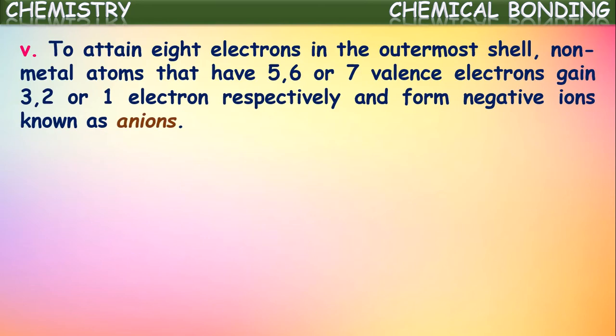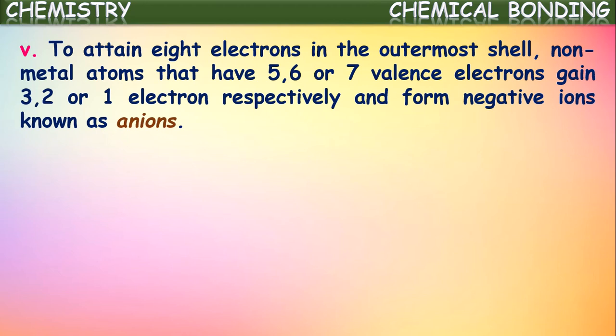In the other way, to attain 8 electrons in the outermost shell, non-metal atoms which are having 5, 6 or 7 valence electrons, they gain 3, 2 or 1 electrons respectively and form negative ions, which are known as anions. Okay, non-metal atoms generally have 5 or 6 or 7 valence electrons in their valence shell.